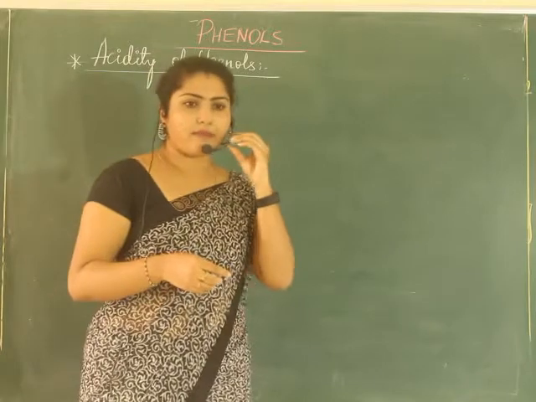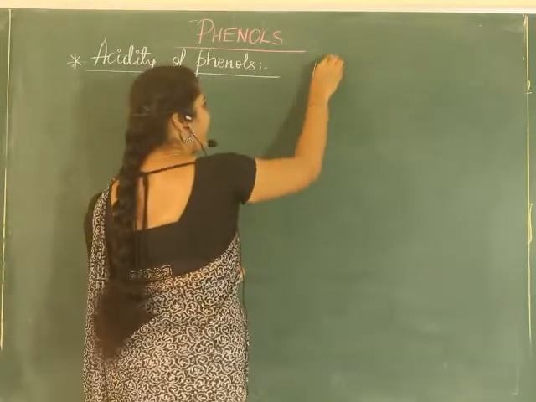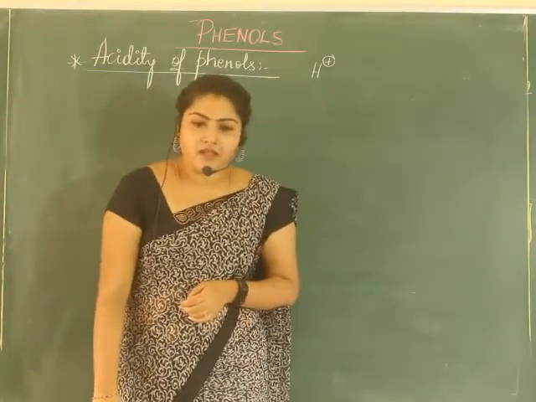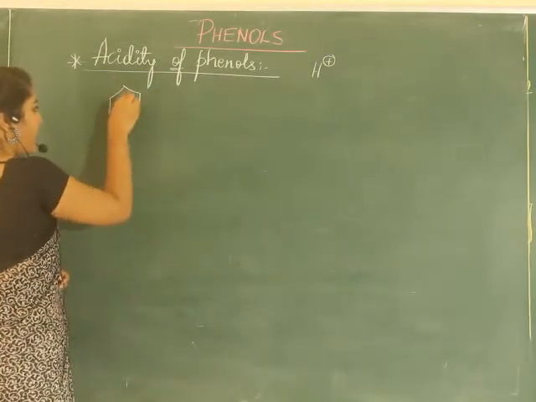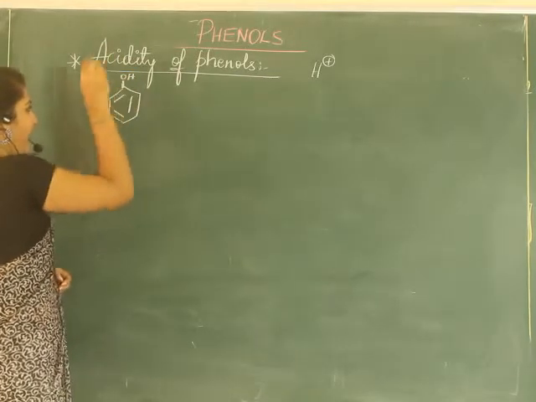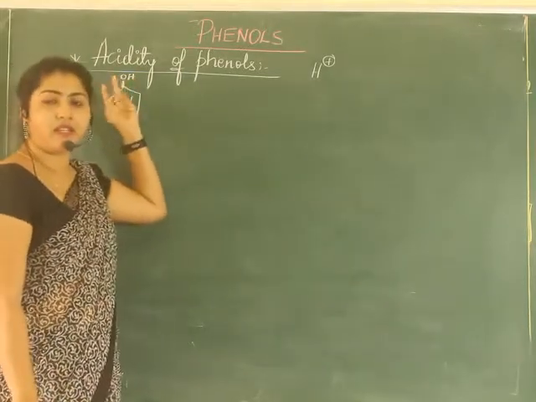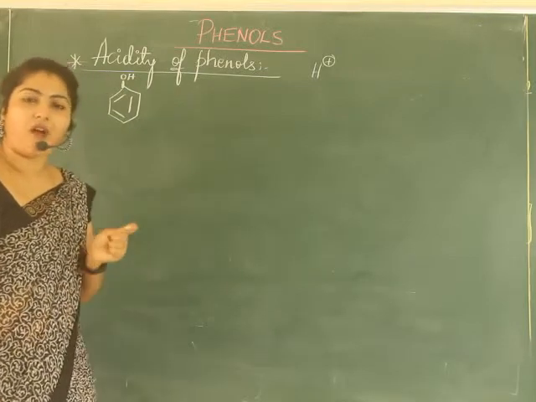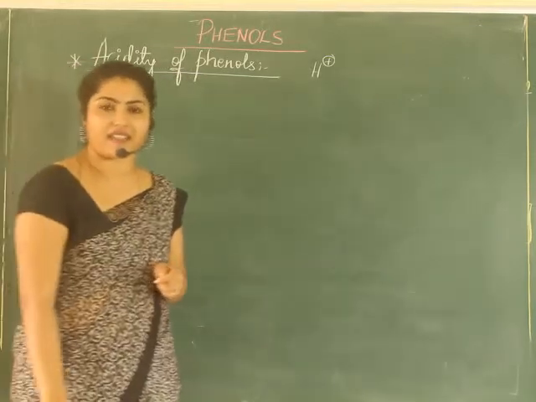When we speak about acids, it's something related to H plus ions. This is the basic idea we have, right? So in phenols, we know that along with the benzene ring, we have an OH group attached to it. This OH group imparts acidic nature to the phenols. Now, how this OH group imparts acidic nature is what we will be studying in this particular concept.